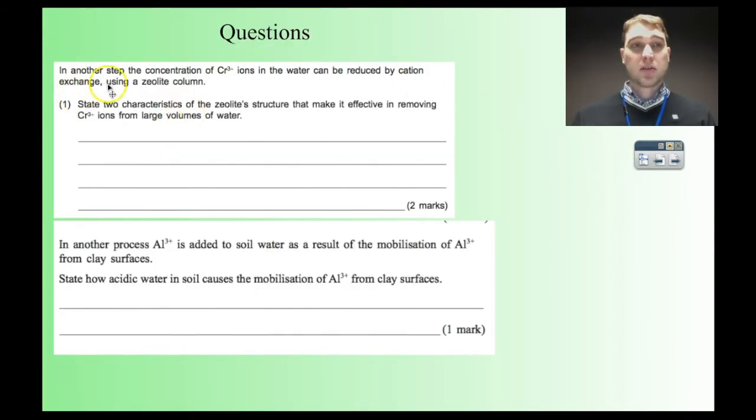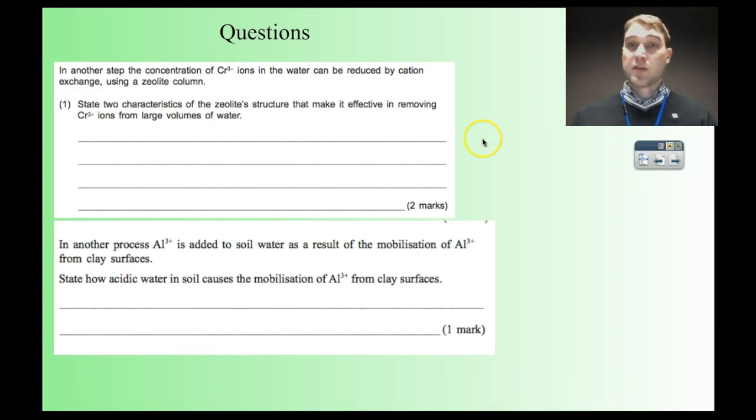So this question here, it talks about chromium ions being removed from water using a zeolite column. Chromium will work the same as calcium or magnesium. It's a metal ion, so it'll have a positive charge. The question says, state two characteristics of the zeolite structure that make it effective in removing chromium ions from large volumes of water. So there's many things that we can consider here.